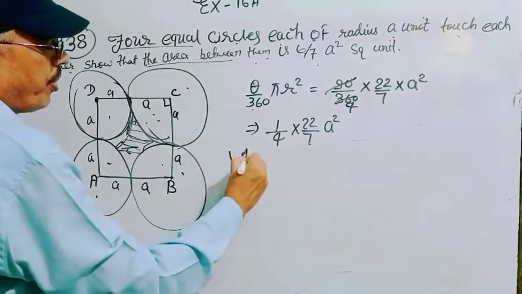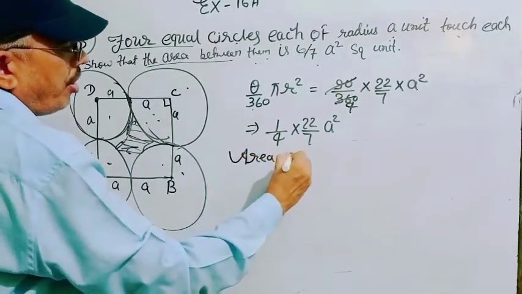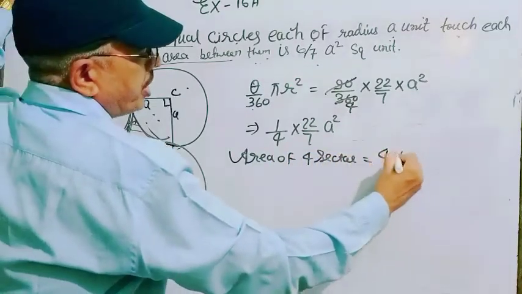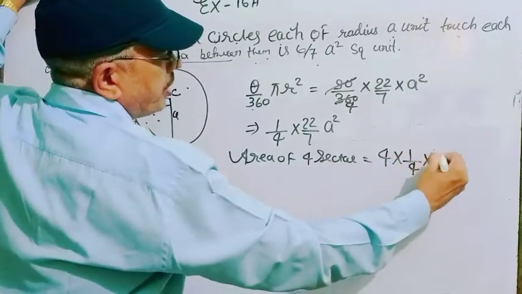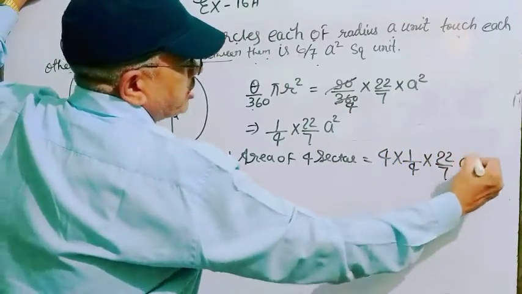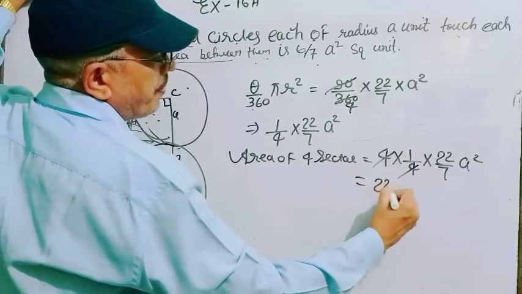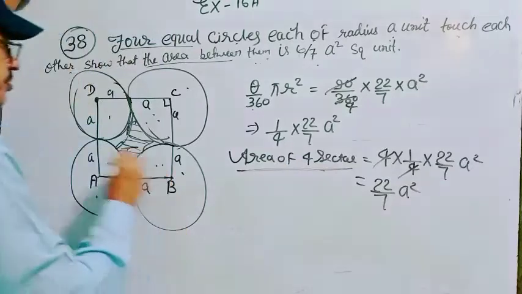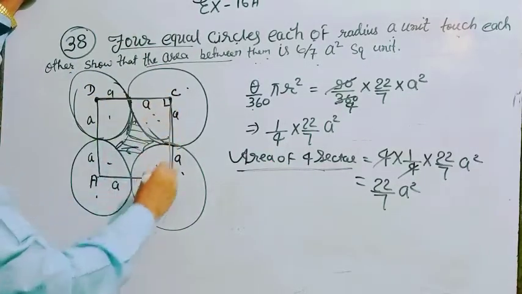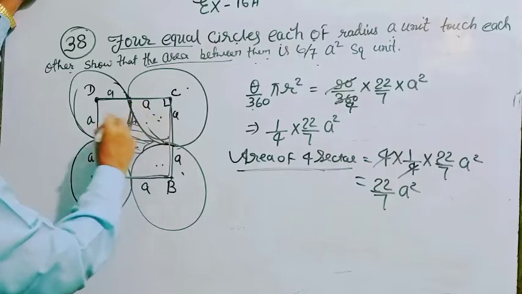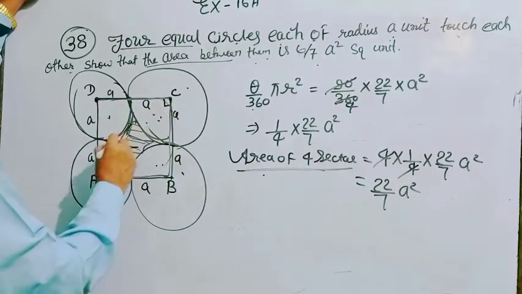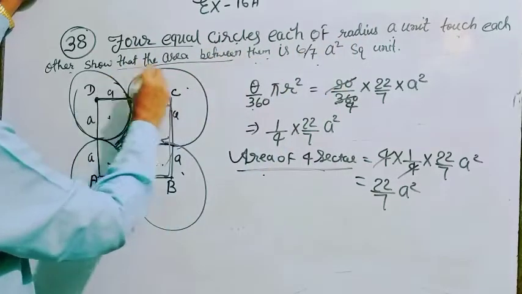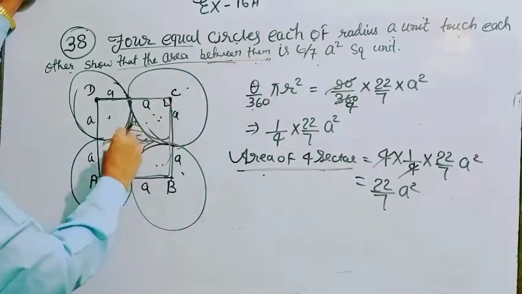So area of 4 quadrants, area of 4 sectors is equal to 4 into 1 by 4 into 22 by 7 A square. This 4 cancels, that is 22 by 7 A square. It is the area of 4 sectors. Now it is a square, and when you subtract the area of these 4 sectors from the square, you get the area of this part. The 4 radii touch each other, so the area between them is this part.